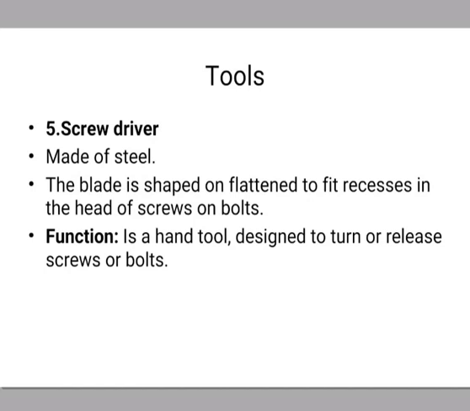The next one is the screwdriver. It is made of steel and has different types, that is standard screwdriver, thin blade screwdriver, and square blade screwdriver. These are the different types. We have to use them according to the requirement for maintenance. It is a tool designed to turn or release a screw or bolt from machineries or equipment.